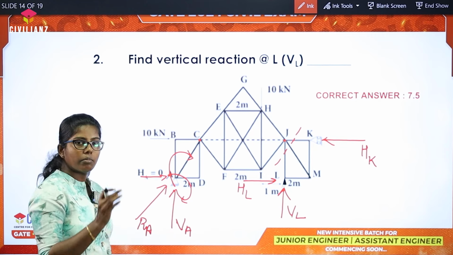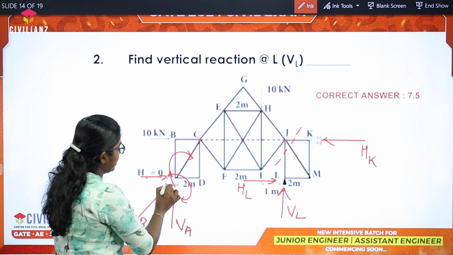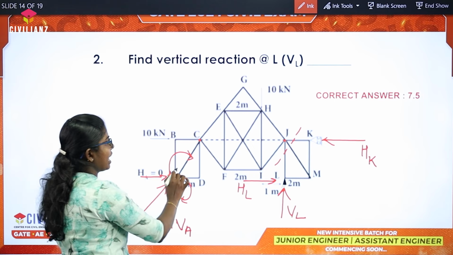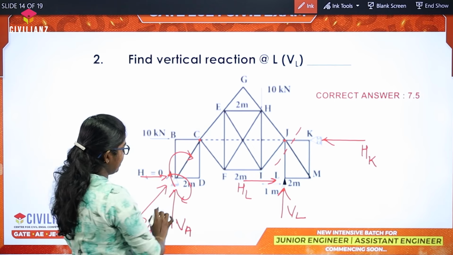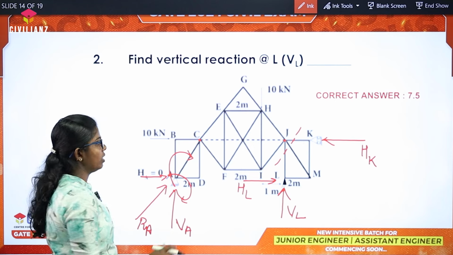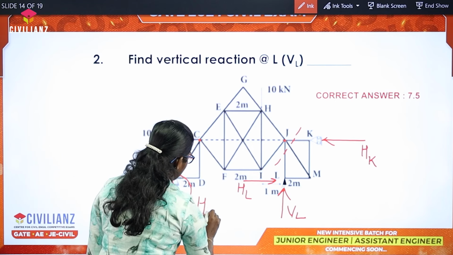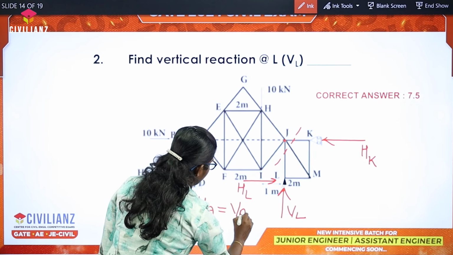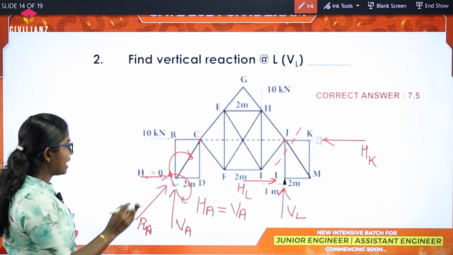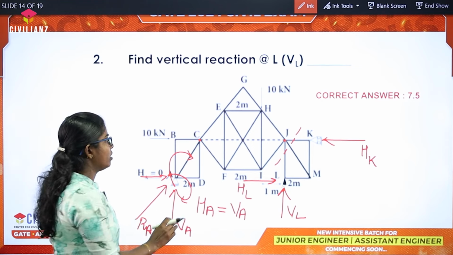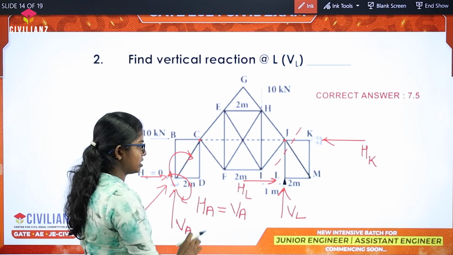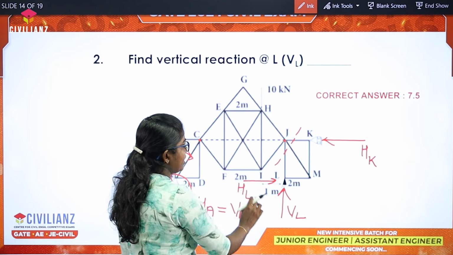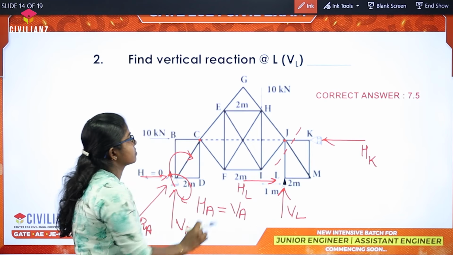Hence, the moment is 0. Here, this reaction is on the line of action of this AC line. That's why here also 0. Hence, HA equal to VA. We can easily find out the value, as the moment at C is equal to 0. Then, easily find VL.